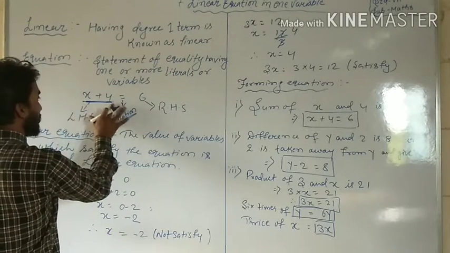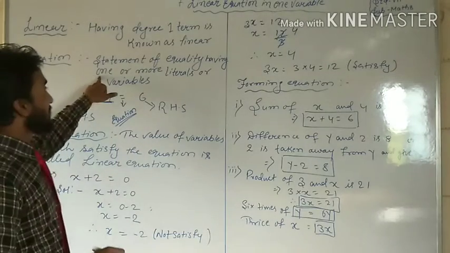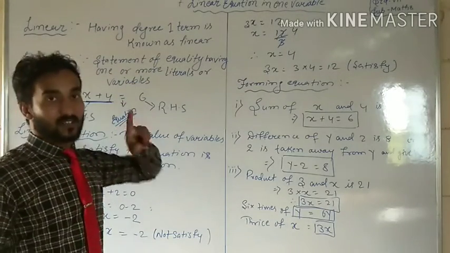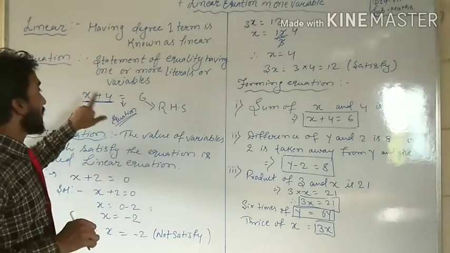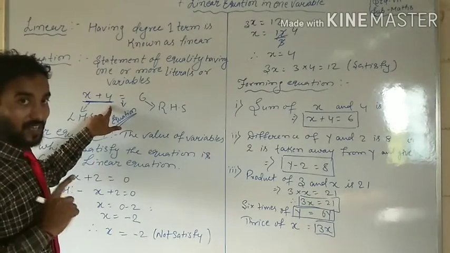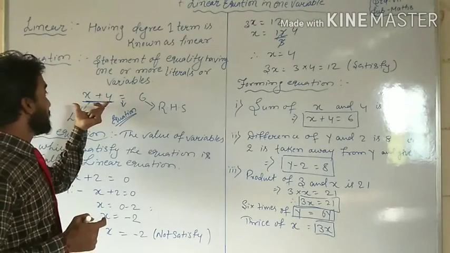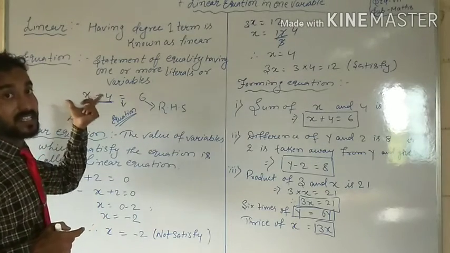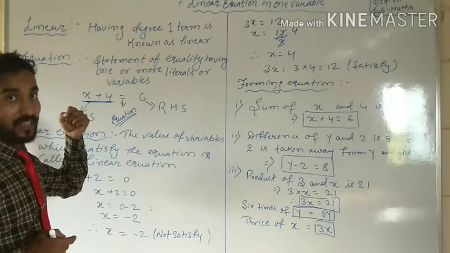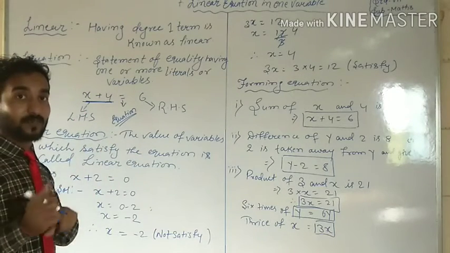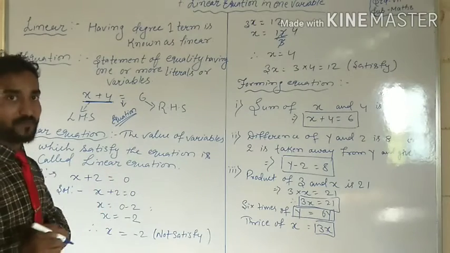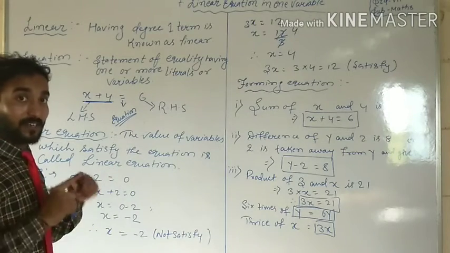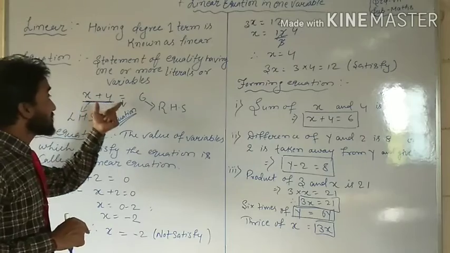How many variables are there? Only one. So x is one variable and 4 is a constant. Together, x plus 4 is an expression. Are you getting my points? But if I talk about x plus 4 is equal to 6.